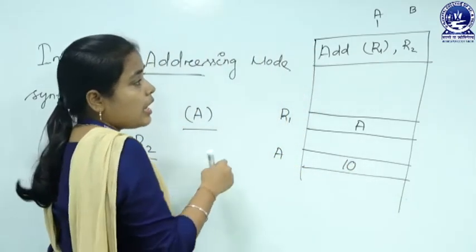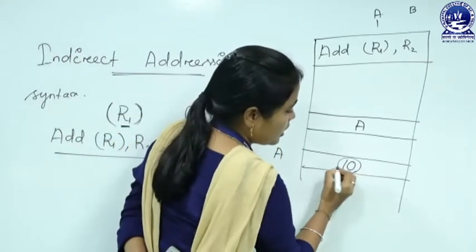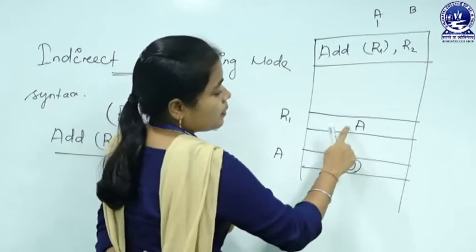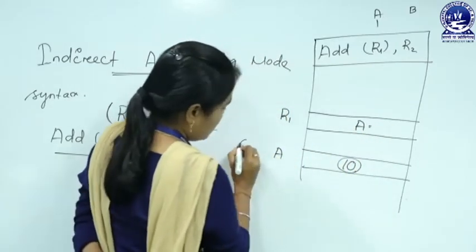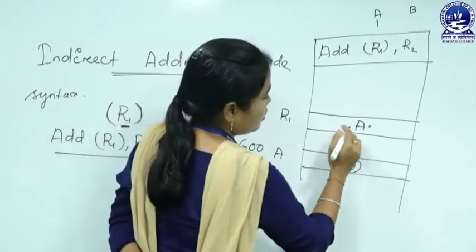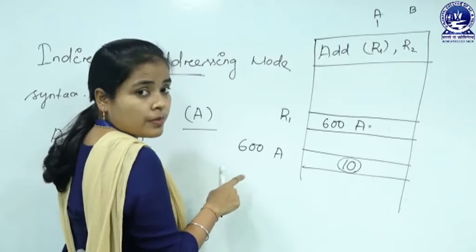So, when I am fetching an operand, you have to fetch the value 10, you do not have to fetch the address of this location. Let the address be 600, so we will store 600 in R1.